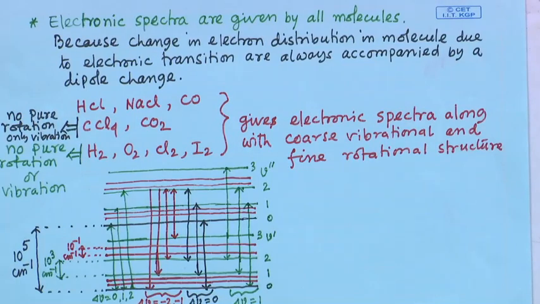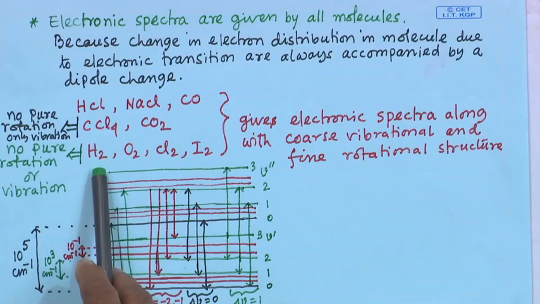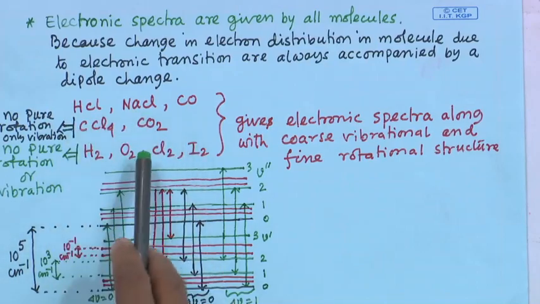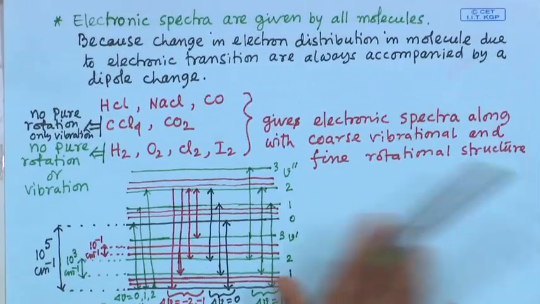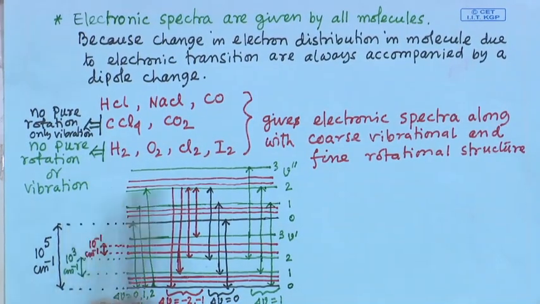But in case of electronic spectra, all molecules which show the rotational or vibrational spectra also show electronic spectra, as well as other molecules like CCl4, carbon dioxide, hydrogen molecule, oxygen molecule, chlorine, iodine. So, they also show the electronic spectra, although they do not show any pure rotational or vibrational spectra. Okay.